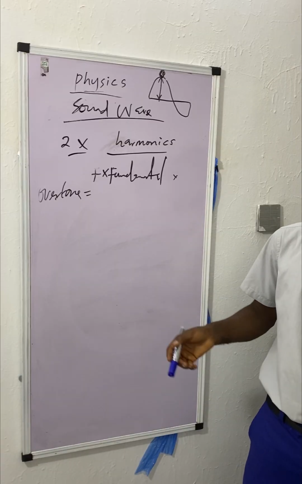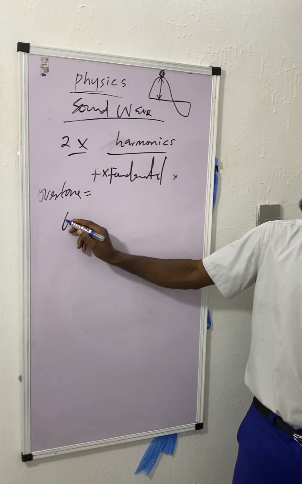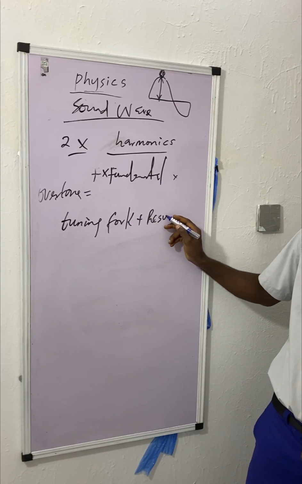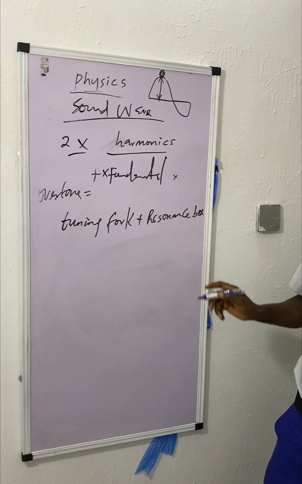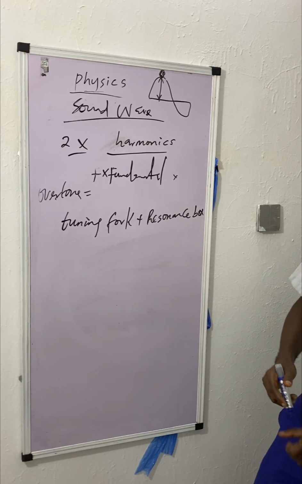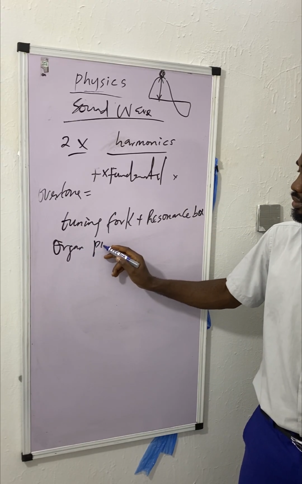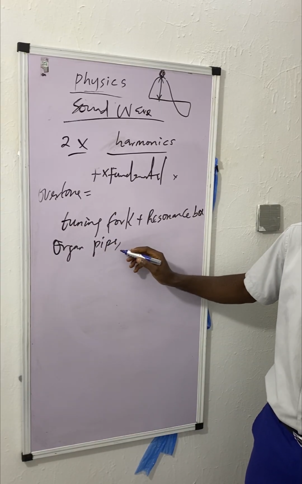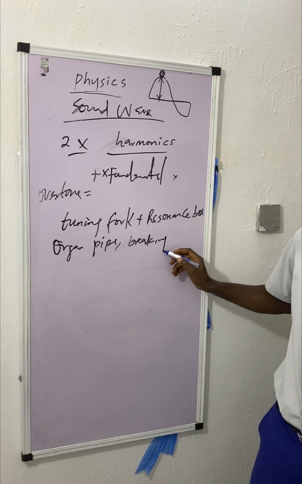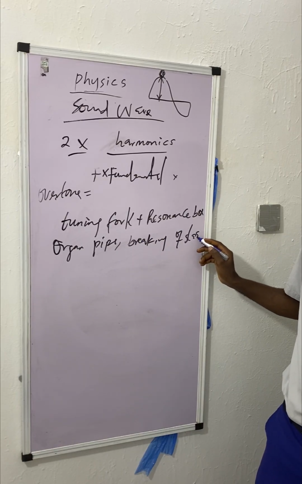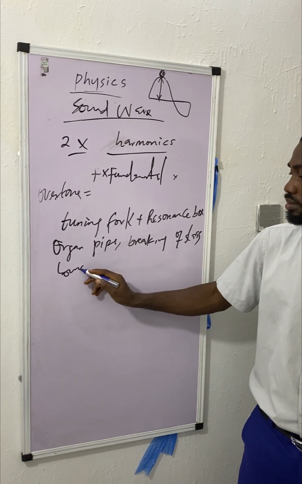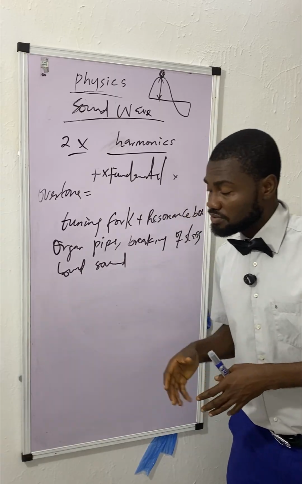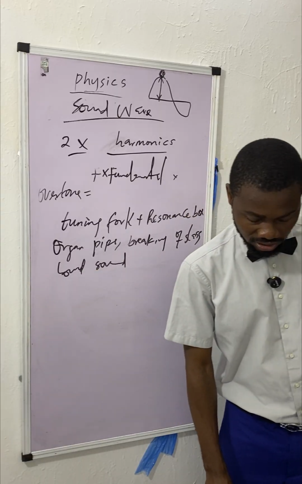So what is an example of this resonance? A tuning fork with a resonance box. This one is an example. Another one is an organ pipe. Another one is the breaking of glass by loud sound. So when the external frequency equals the frequency of the system itself, the glass shatters. That's coming from the sound.